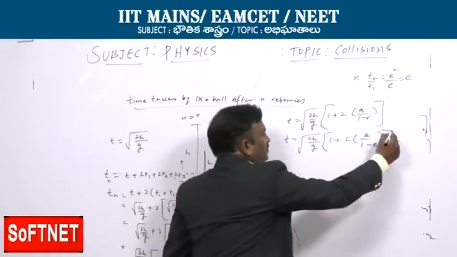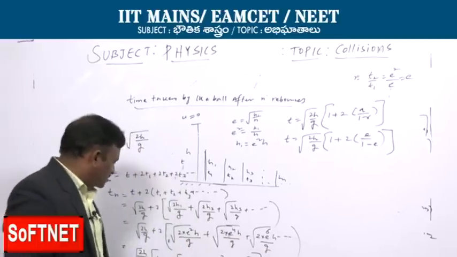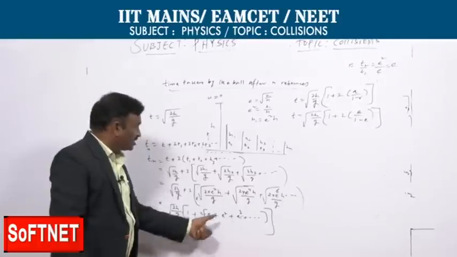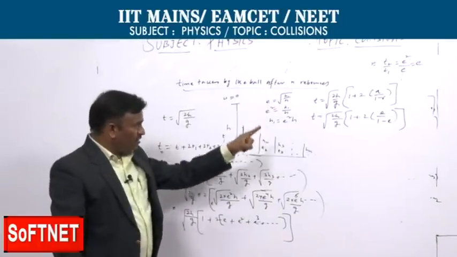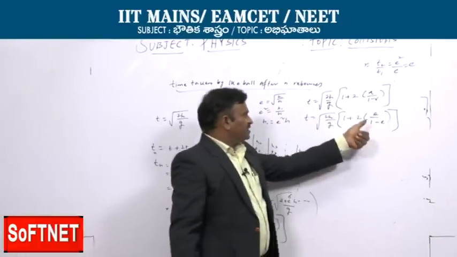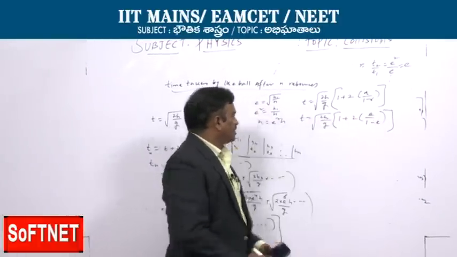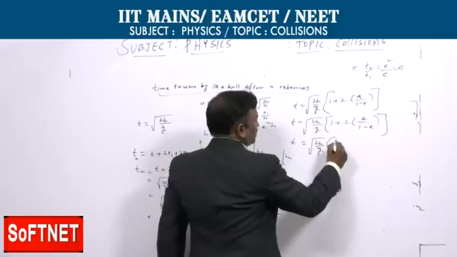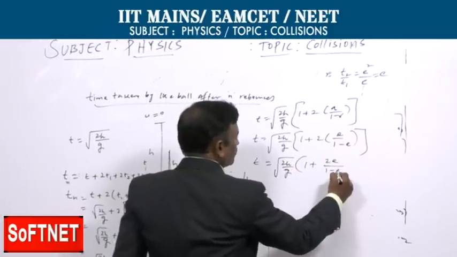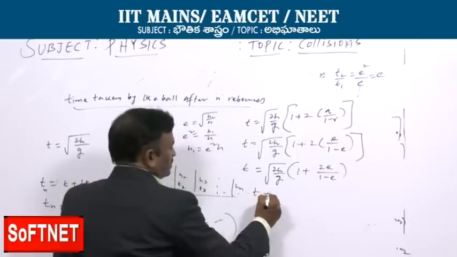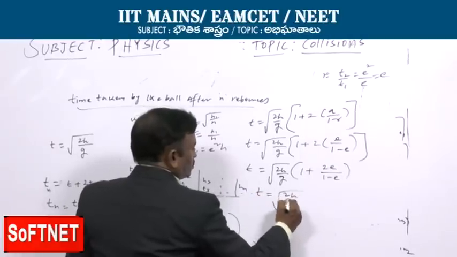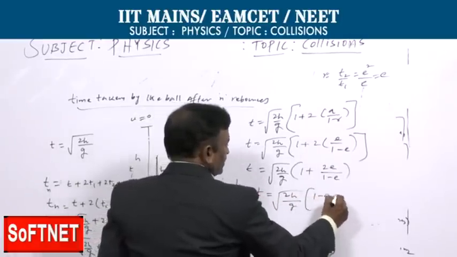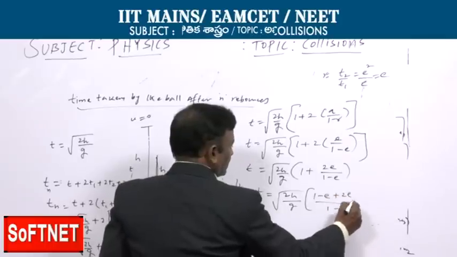By substituting the respective values, the first term is e and the ratio e to the power of 2 by e is r equal to e. Substituting a equal to e and r equal to e, we get t is equal to root of 2h by g into 1 plus 2e by 1 minus e, that is root of 2h by g into 1 minus e plus 2e by 1 minus e.